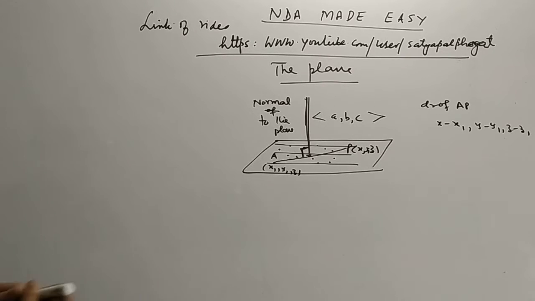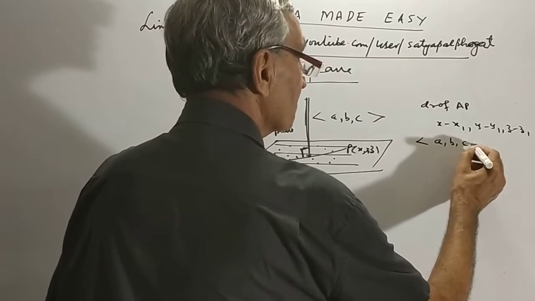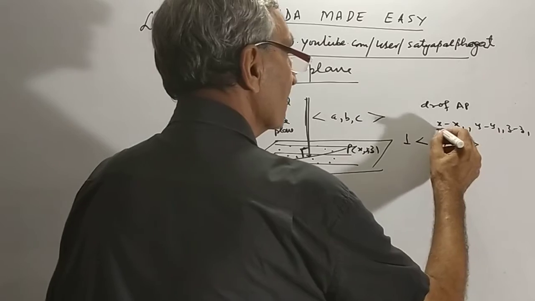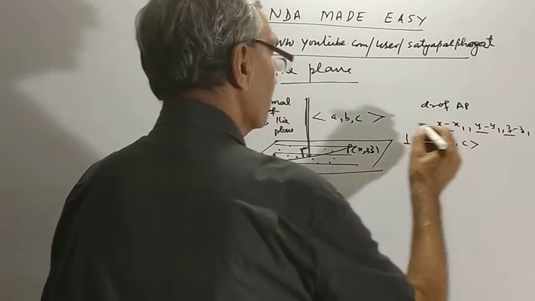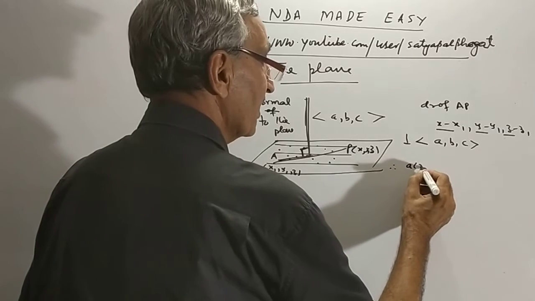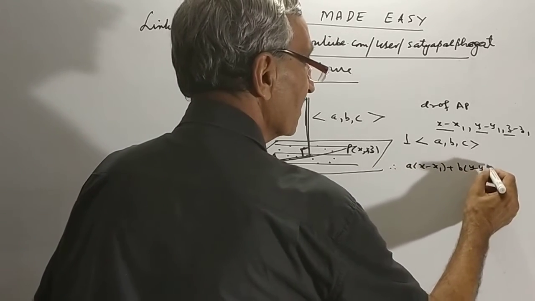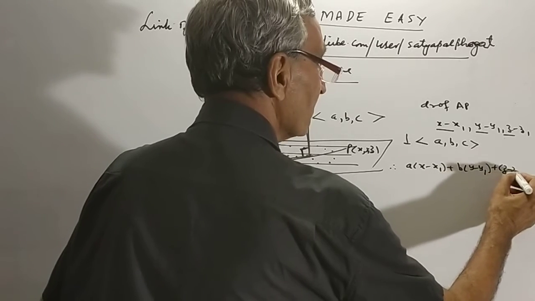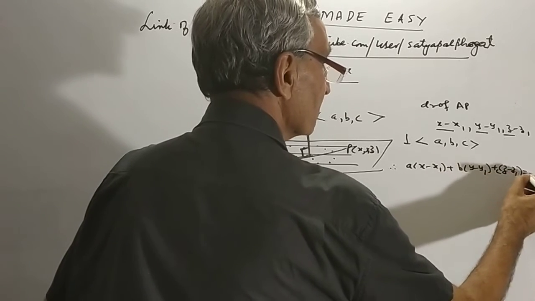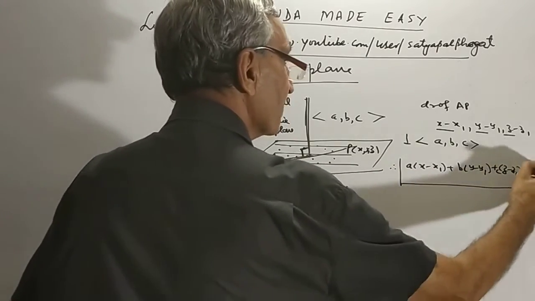And what is the direction ratio of the line perpendicular to it? This is the one, A, B, C. When these lines are perpendicular, we know that A into x minus x1 plus B into y minus y1 plus C into z minus z1 must be equal to 0. Friends, this is called the one point form of the equation of a plane.